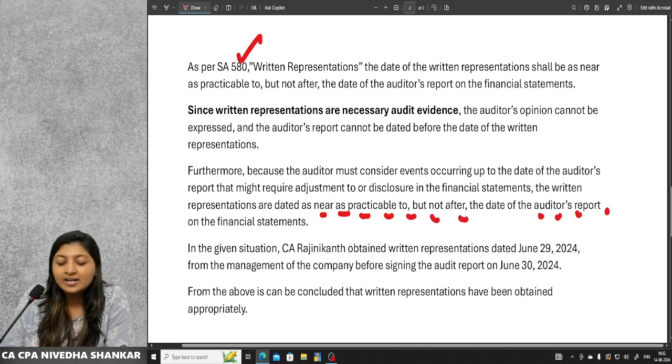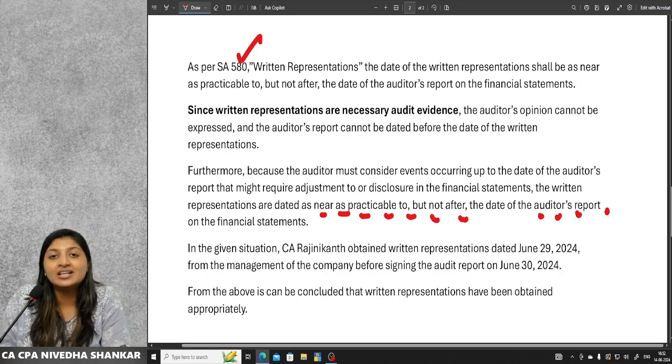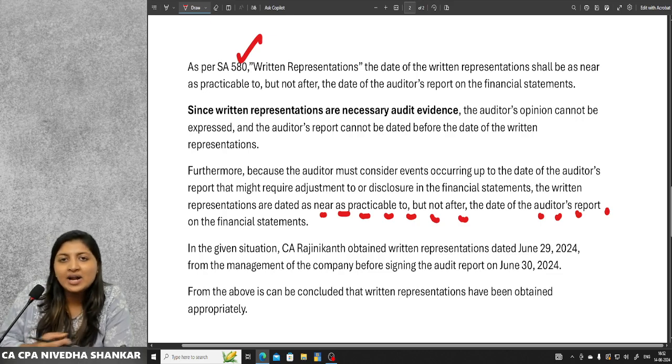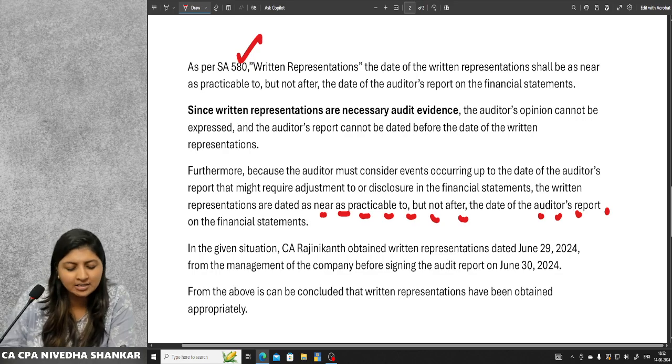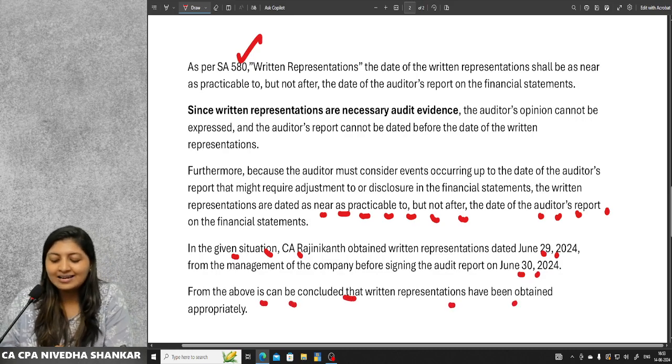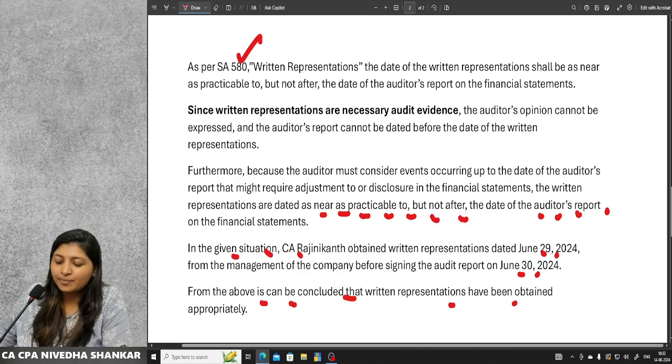They are saying the auditor must consider the events up to the date of the auditor's report. That's why even though the written representation is received by the auditor one day prior to the date of the audit report, he can still consider that. In the given situation, CA Rajnikant obtained the written representation on June 29th. The auditor's report is signed on June 30th. From the above, it can be concluded that the written representation is appropriate.